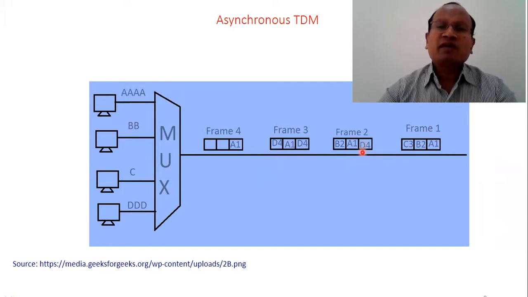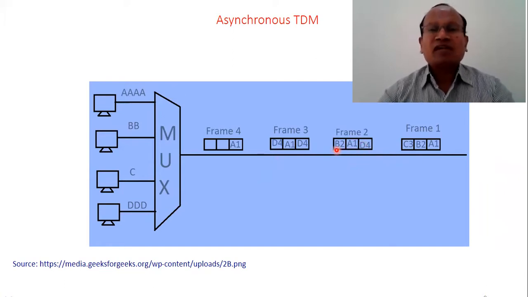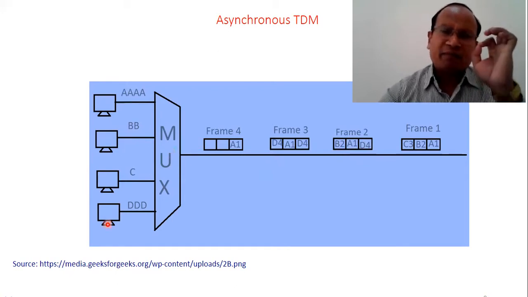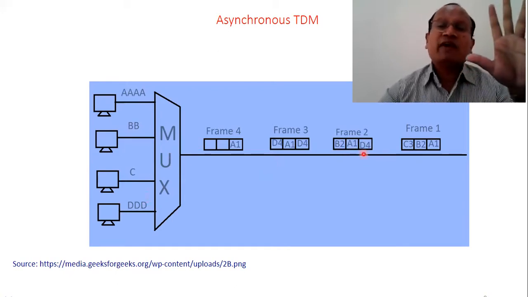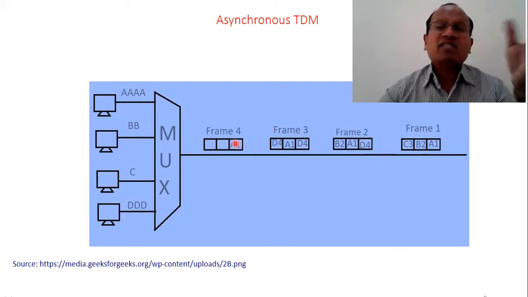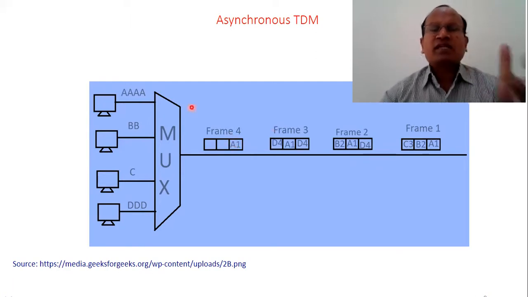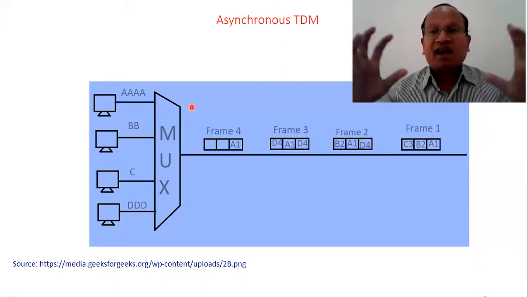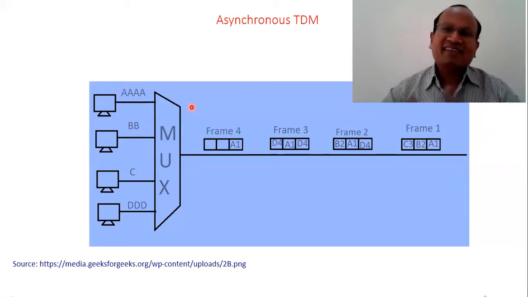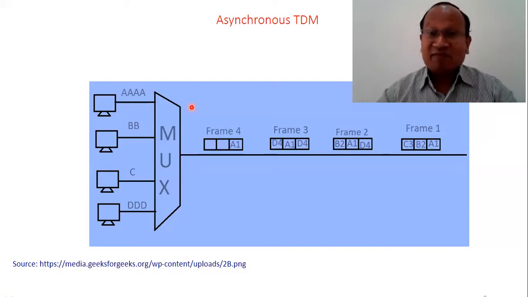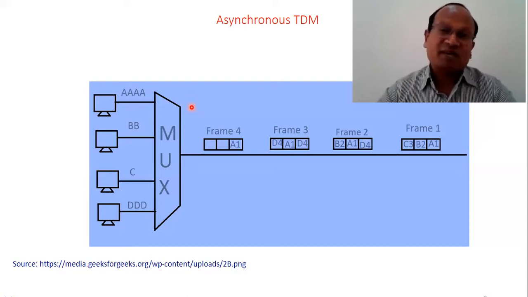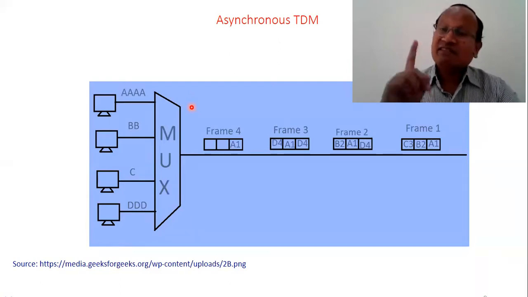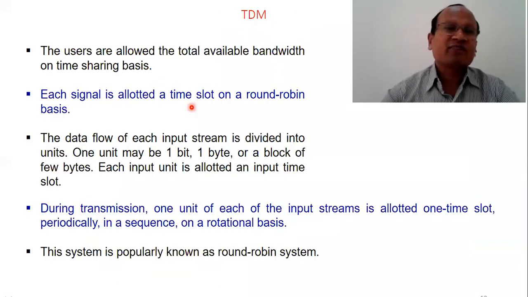So the first D4, A1, B2, what does it mean? Any part of a message which remains, finally we sent all of it, and then in the last frame only one slot is left, so only that slot is sent. But in the other frames, all frames are occupied. There is no time slot which is empty. It means the capacity of the channel is utilized effectively. It is utilized very effectively in asynchronous.